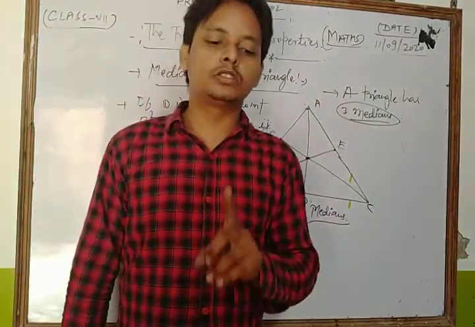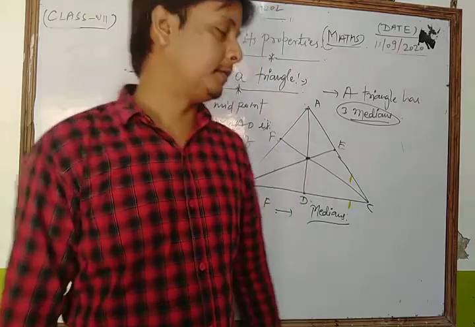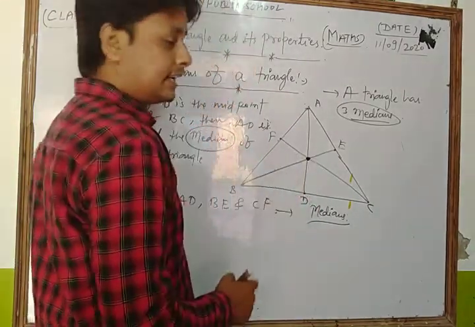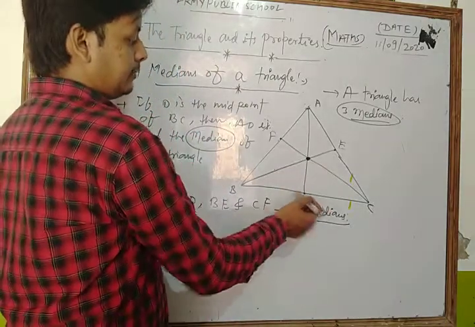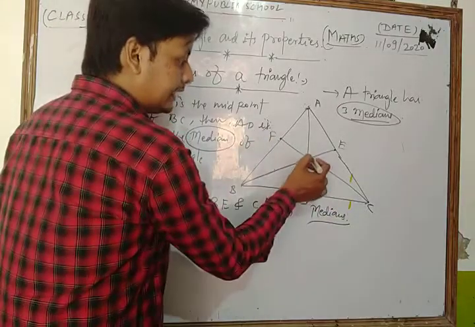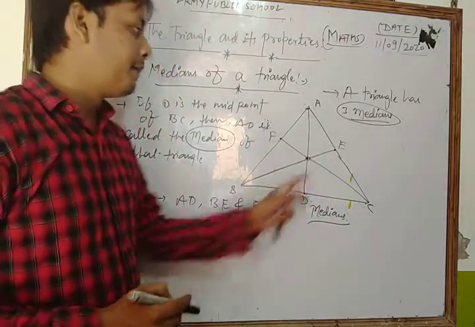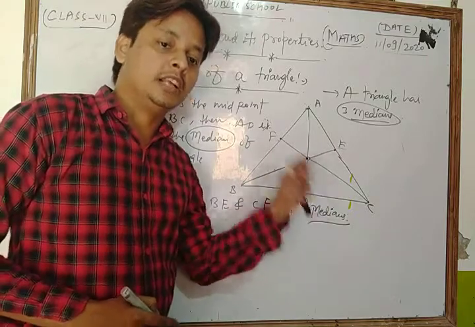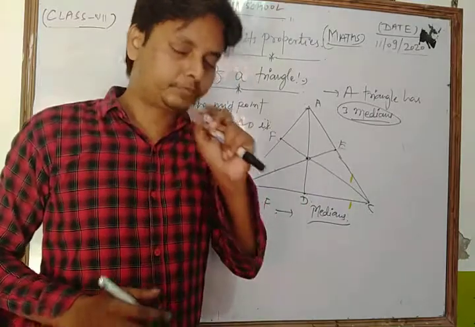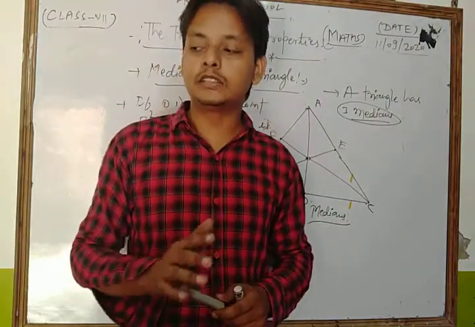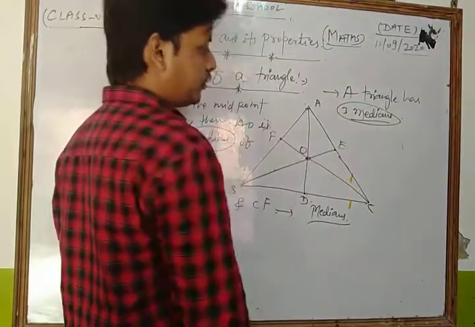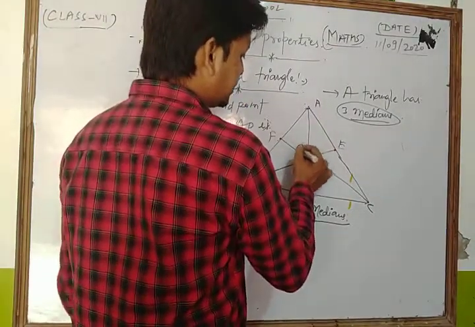And one important concept of that, let's see. Dear students, one important thing is the point of intersection of all medians. Let's see here in that figure, AD is the median, BE is the median, and CF is also a median. And this point is the point of intersection of all medians. So dear student, the point of intersection of all medians is known as the centroid of the triangle. Let O be the point of intersection, and it is denoted by the capital letter G.